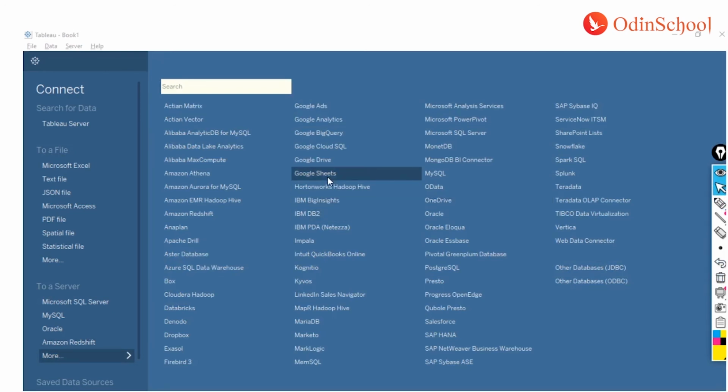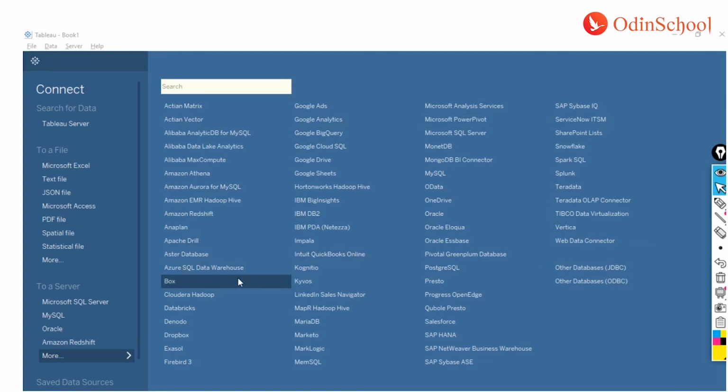So you may not even need to install any of the drivers if they are the common ones. At least from the Tableau side, you may have to install one more driver from the database side, but in many instances you may not. So you can just select one of them, whichever you want to, and get it going.